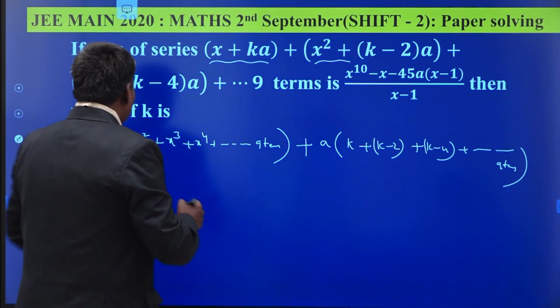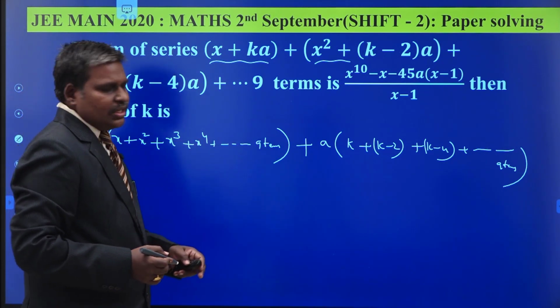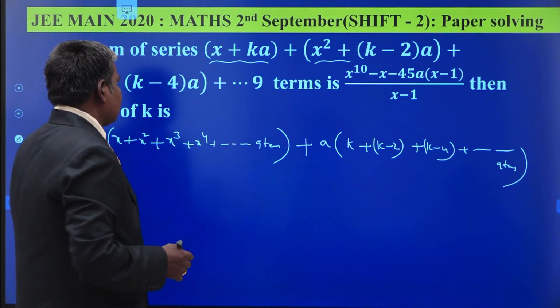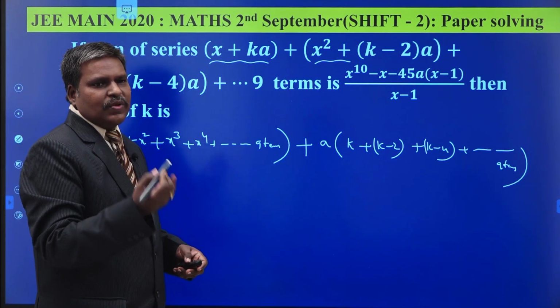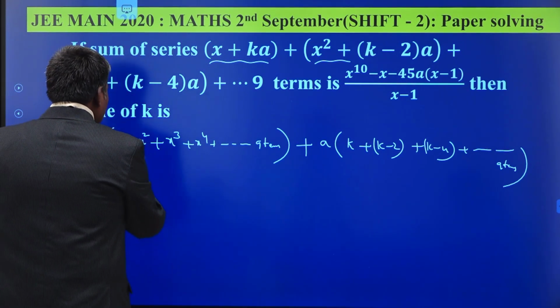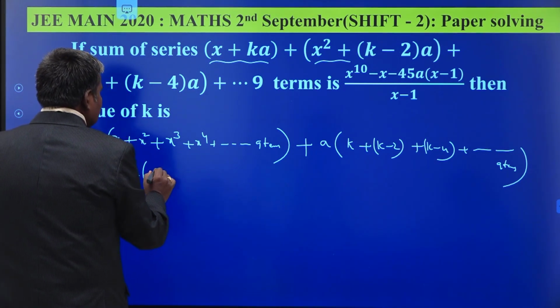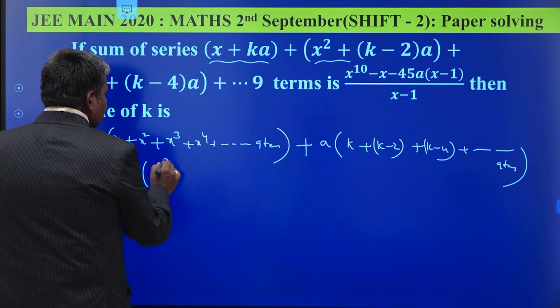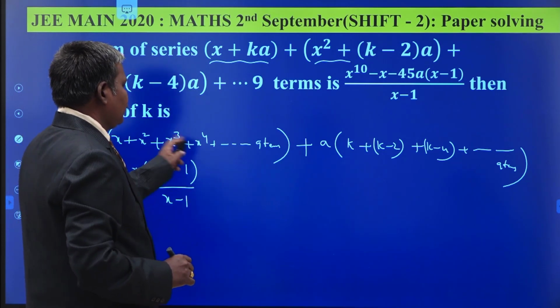So this is a geometric progression consisting of 9 terms. What is the sum? a into r power n minus 1 by r minus 1. So a is what here? x into r, x square by x, x. Number of terms 9. a into r power n minus 1 by r minus 1. r is x here.